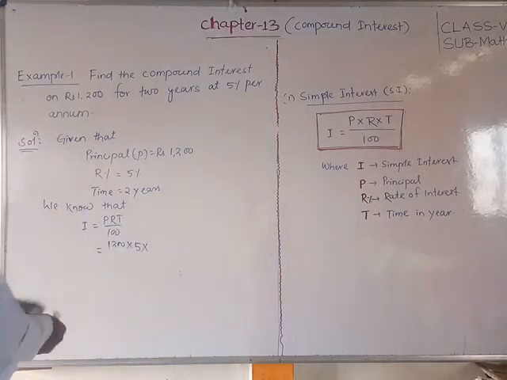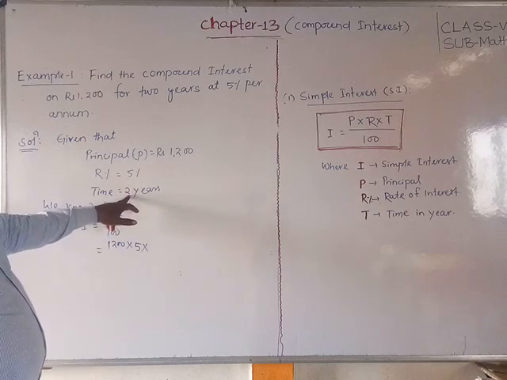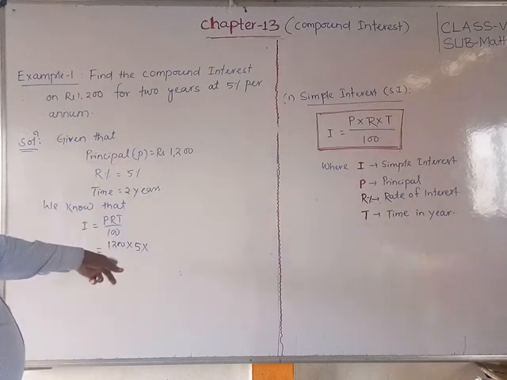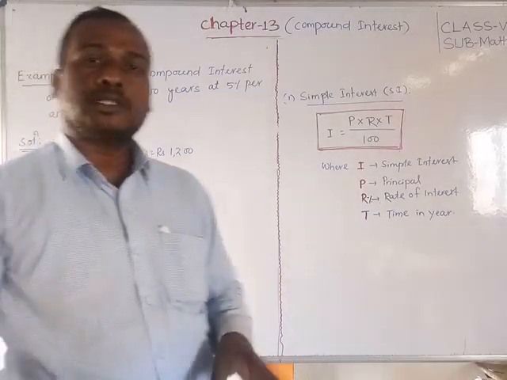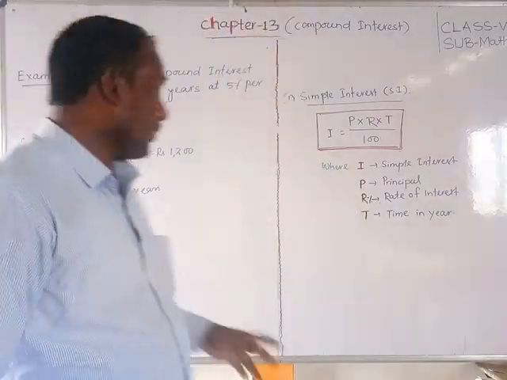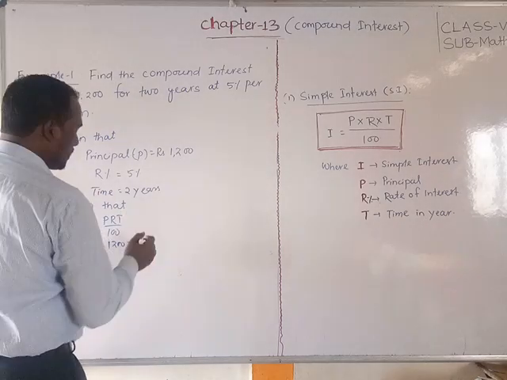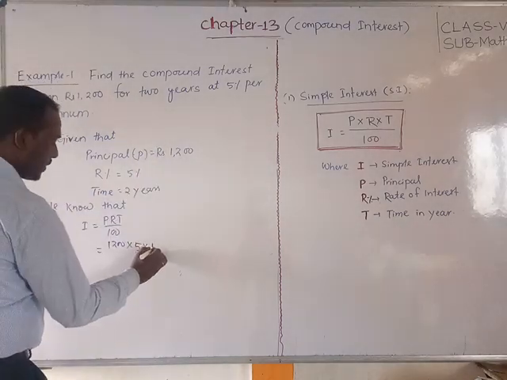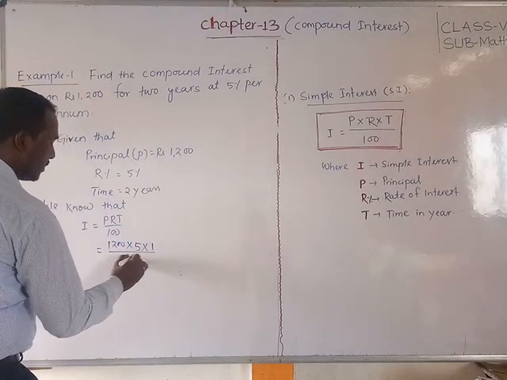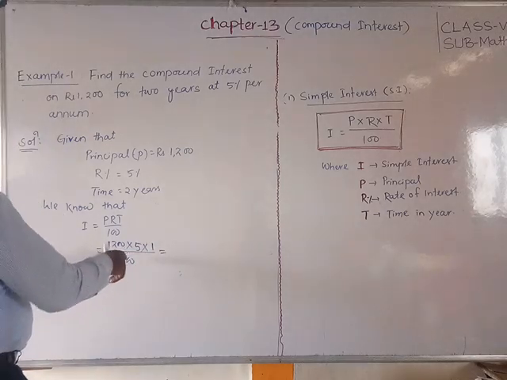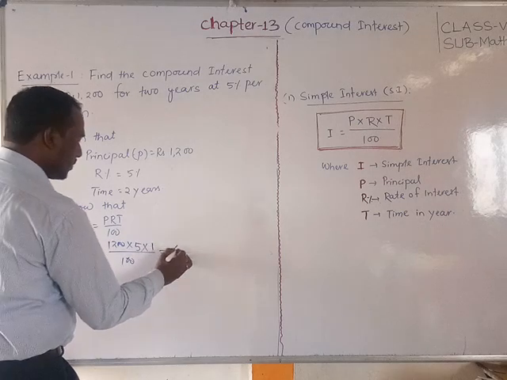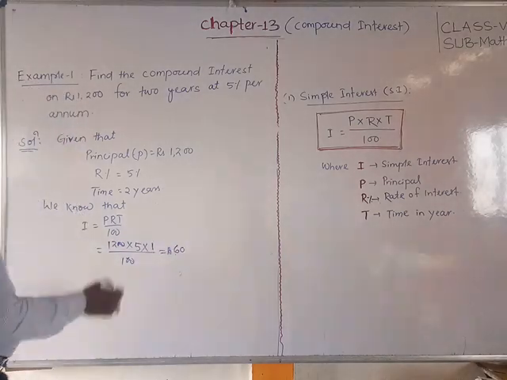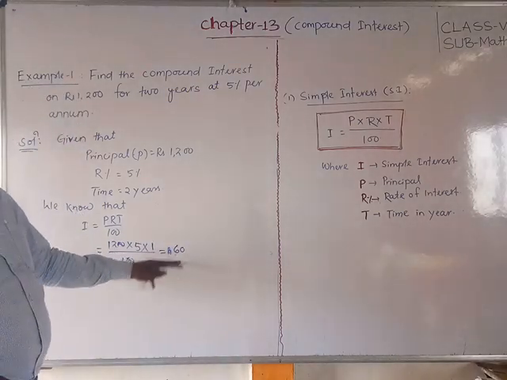Friends, here you should not think that the time is 2 years, but you have to write 1 year. Why? When it asks for simple interest, you put 2 years. But whenever it is asking compound interest, for 1 year per annum, we have to write 1 by 100. You should solve. 00 to 00 cancel. 12 into 5, how much? 60 rupees interest. So this is the interest for the end of that year.